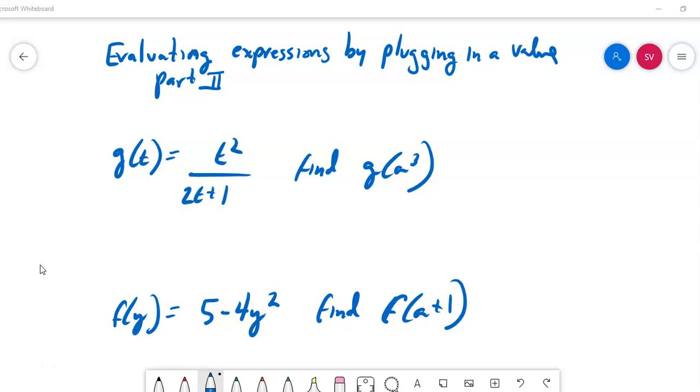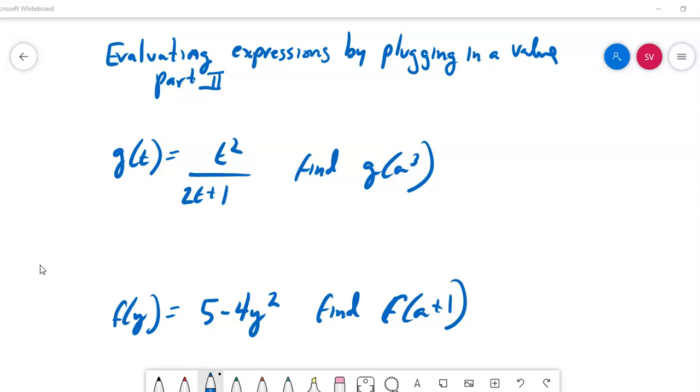So we're going to look at some more difficult functions to plug in for. So here I have a g of t function. Please don't get hung up on the label. It's just a label. If you want, you can say f of t, f of x, and then change this accordingly. That's fine. Alright, so you want to find g of a to the third.